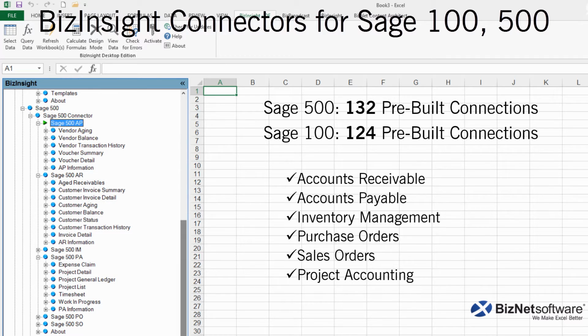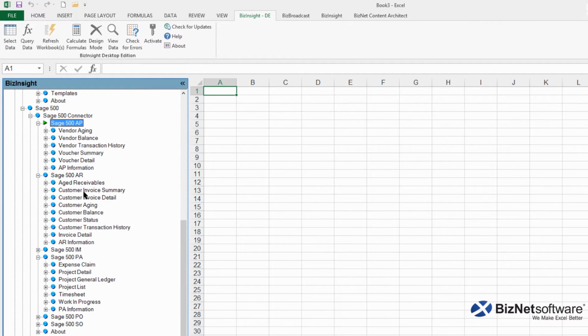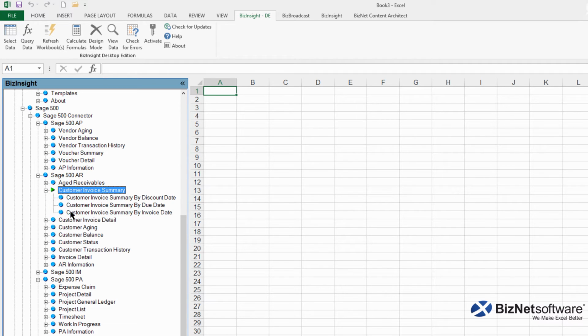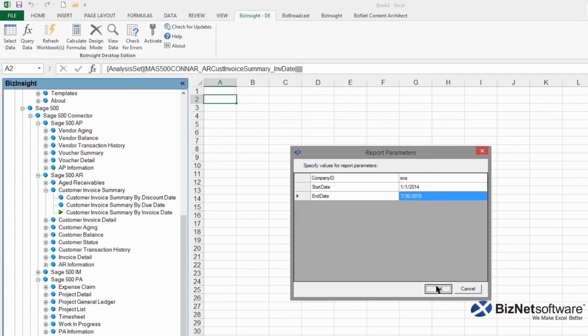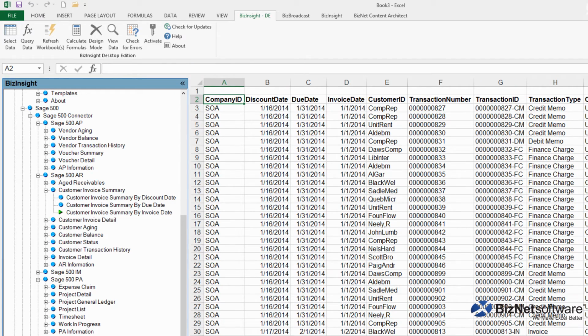So when you need to update reports or pull entirely new lists from different modules, the BizInsight connectors for Sage let you do the work right within the application you use every day, Microsoft Excel. Just drag, drop, and fill in a couple of options, and let the BizInsight connectors for Sage do the rest.